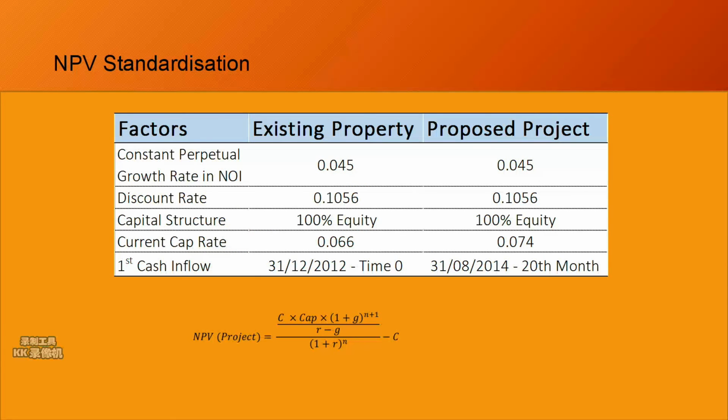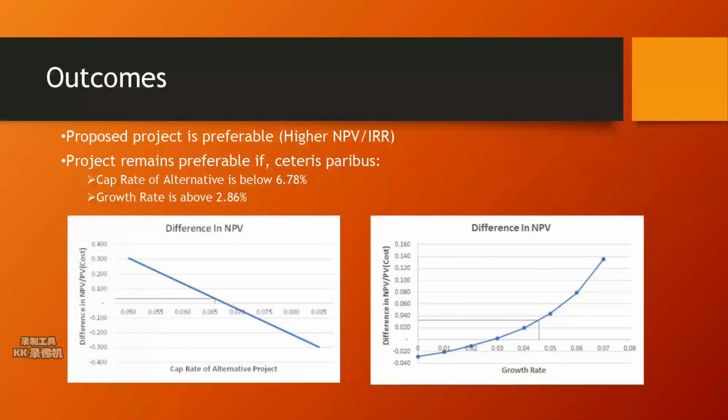However, the current cap rate fails to account for the loss of the first 20 months of income due to construction time. One way to standardize the two options is to estimate the present value of cash flow under the assumption of the same initial investment present value, perpetual income, same discount rate, same constant growth rate, and same capital structure. The results indicate that building a luxury student apartment for lease will be more profitable than leasing out existing property.